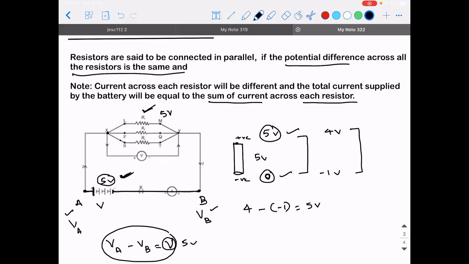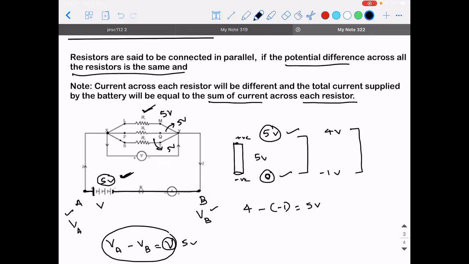But here, whenever you say parallel connection, by default, what is going to happen? The potential difference across every resistor will be the same. Each resistor will experience the same amount of potential difference. So here also it is 5 volt, here also it is 5 volt, and here also it is 5 volt. Like this, if I connect 10 more resistors in parallel, all those resistors will also have the same potential difference. Is this point registered?